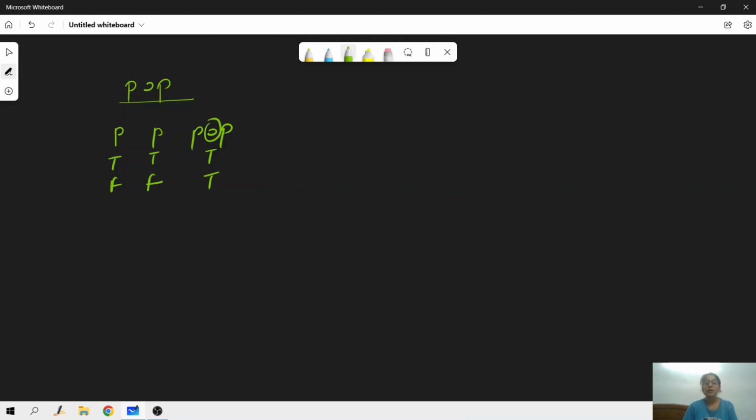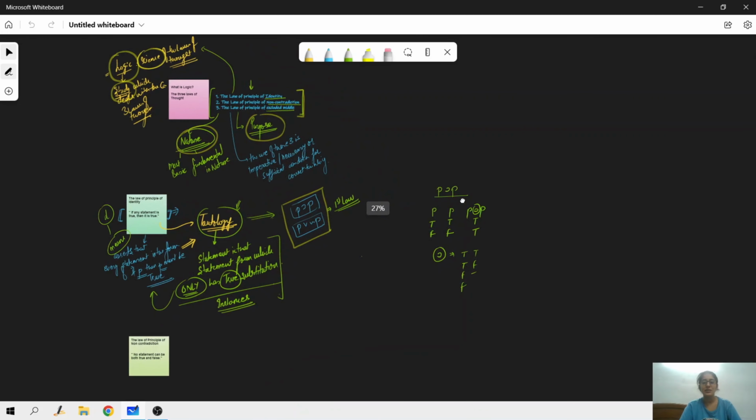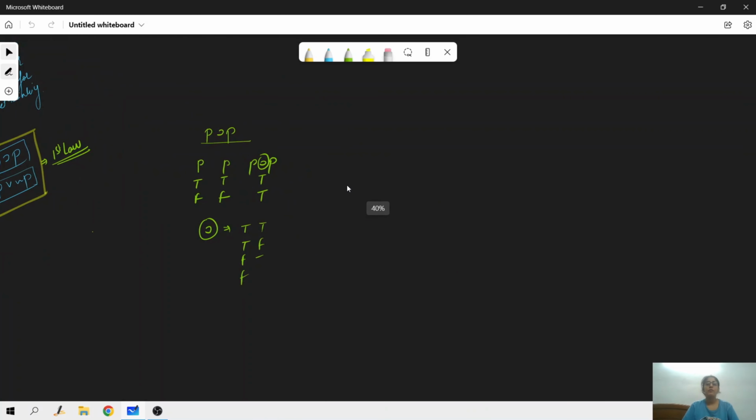Remember the horseshoe truth table: if it's P horseshoe Q, true, true is true, true, false is false, false, true is true, false, false is true. Using the same table, here there are only true instances. So this is a classic example of the law of principle of identity. This is the first example.